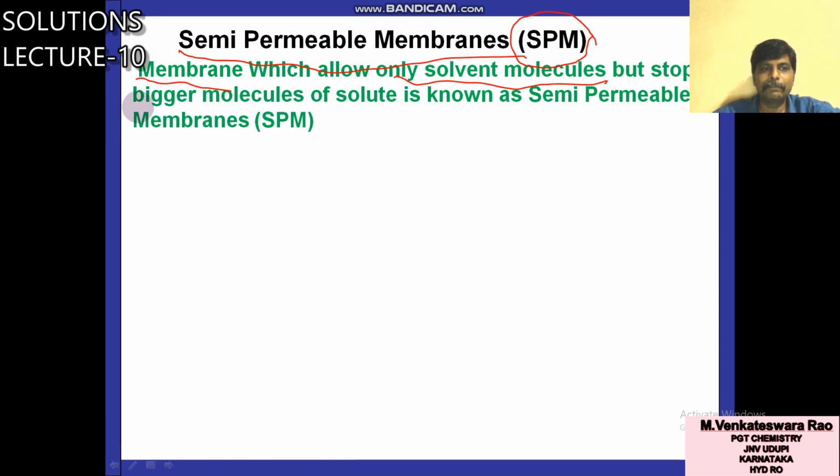Suppose in the mango case, sodium chloride, brine solution is there. It will stop the flow of bigger molecules of solute and allows the flow of only water. Such a substance is called a semi-permeable membrane, SPM. What is meant by SPM? A membrane which allows only solvent molecules but stops bigger molecules of solute is known as a semi-permeable membrane.